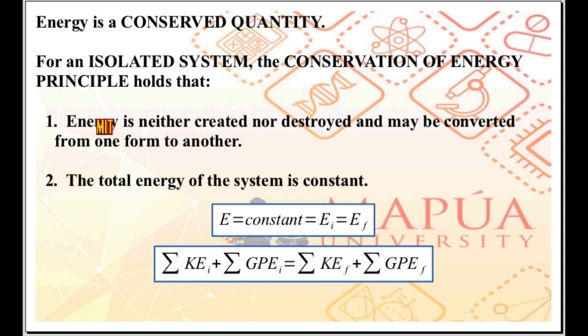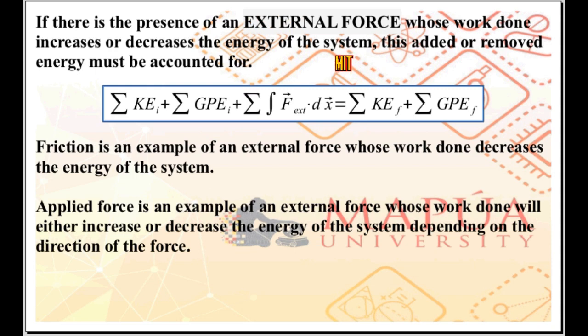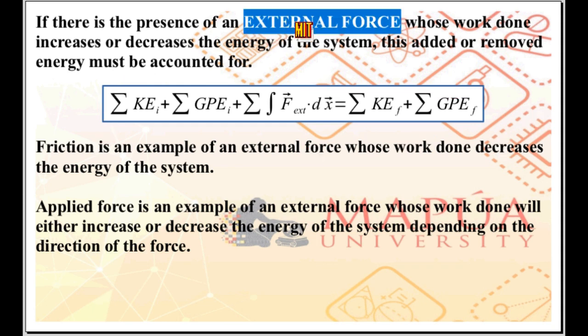We can adjust this by adding the work done of the external force. So we have the conservation of energy equation wherein you have the presence of an external force that will either increase or decrease the energy of the system.